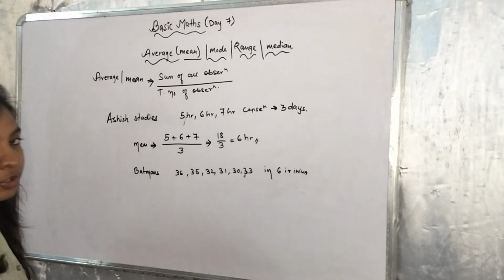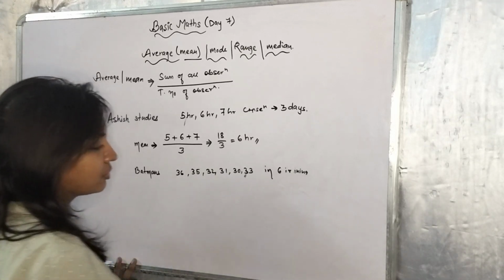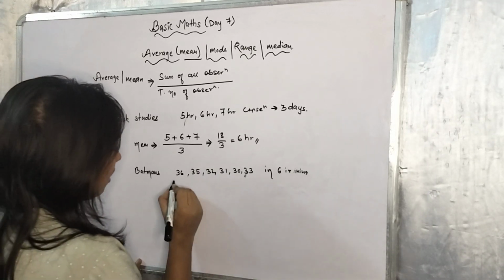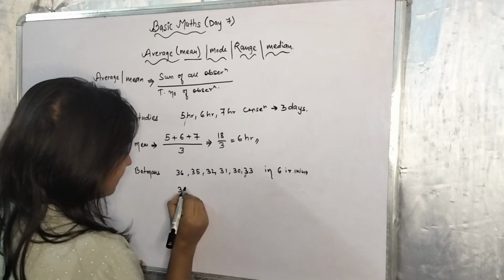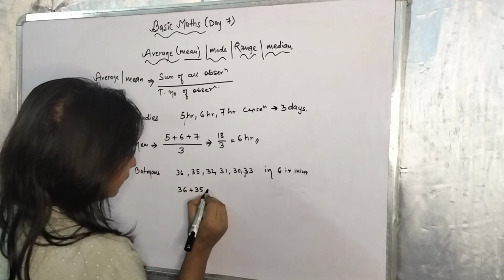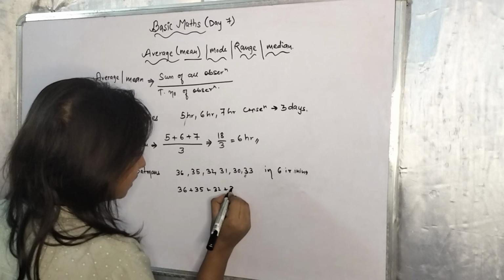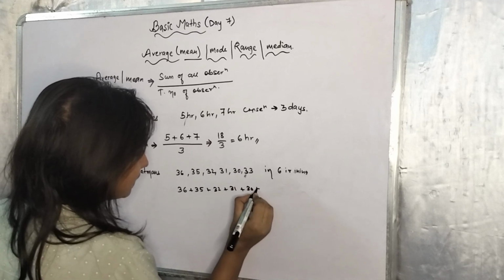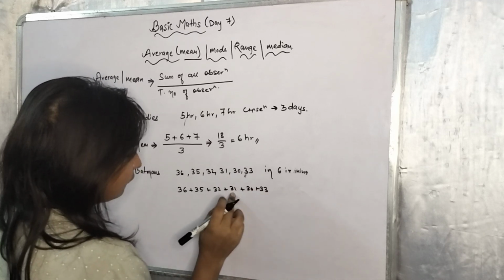What is the average per innings? Again, you add these up: 36 plus 35 plus 32 plus 31 plus 30 plus 33, and divide by the number of innings, 1, 2, 3, 4, 5, 6, so divide by 6.